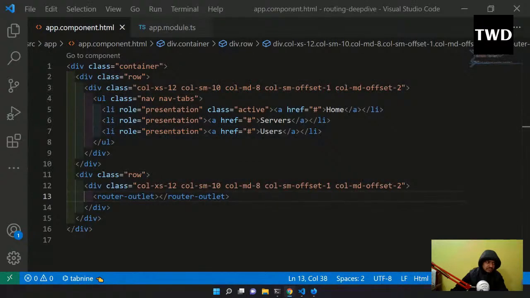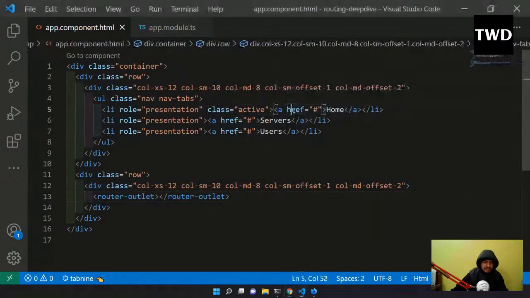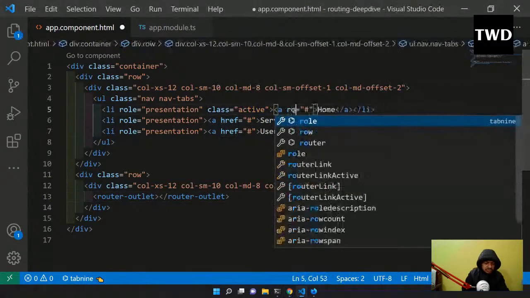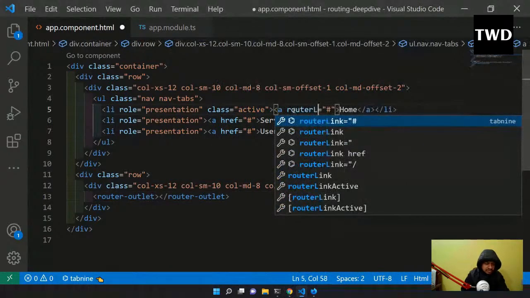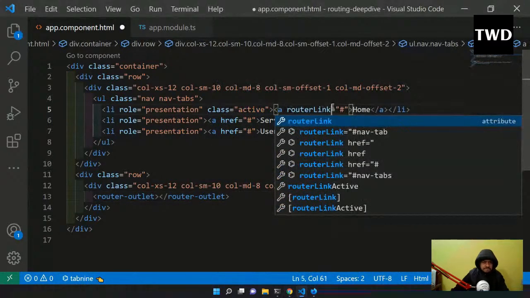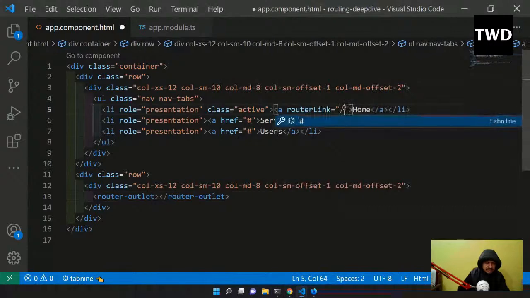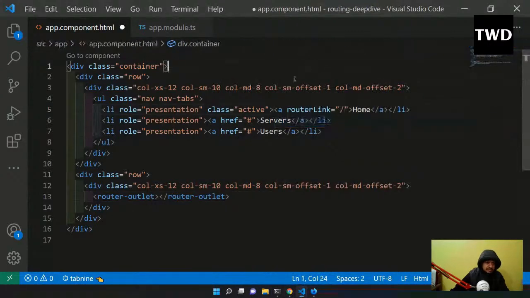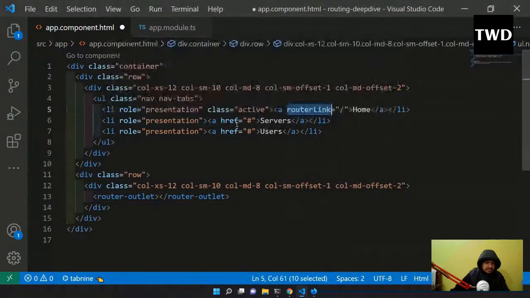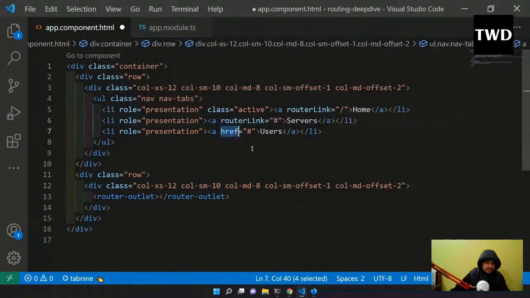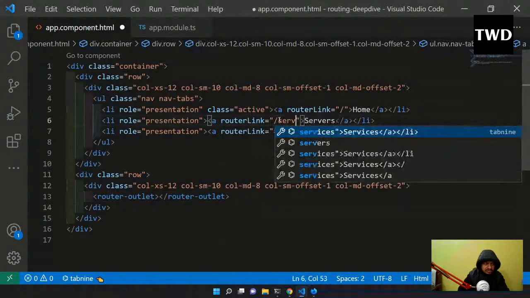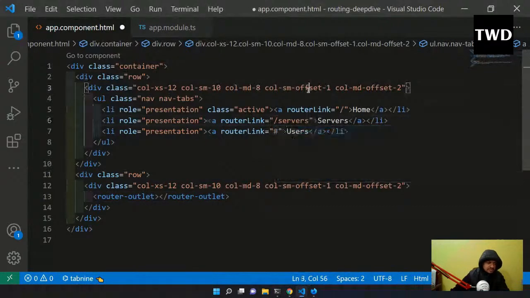Okay, so here what we have to do, instead of the href, which is anyways not going anywhere. As I have told, everything is in Angular only. So routerLink, and backslash I will give, and routerLink backslash servers, and this servers I've done.